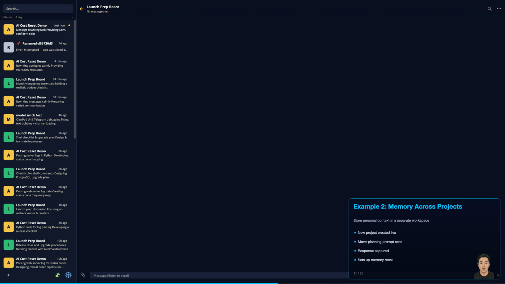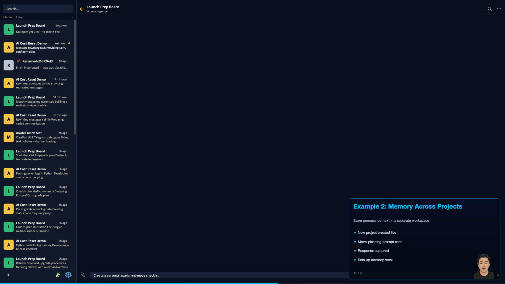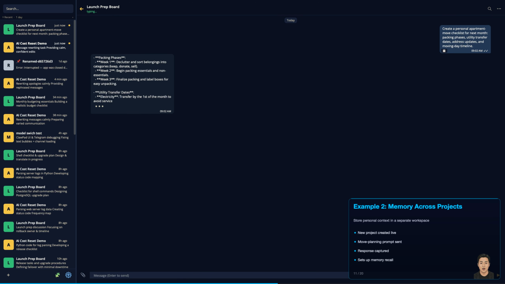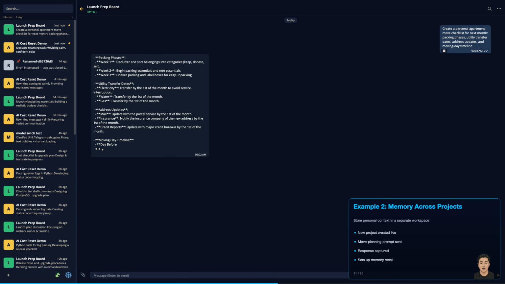Now I create a second project and drop in real move details: packing phases, utility dates, and moving day timing. I keep that context in place and switch over, just like normal life when you juggle a few threads. Then I ask for those details back without copy-paste. If memory works, you stay in flow and stop retyping context. That saves attention, not just time, and it makes the app feel personal.